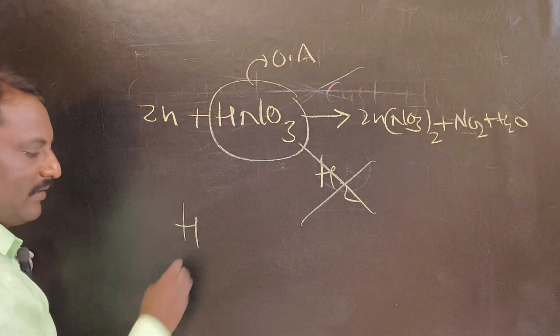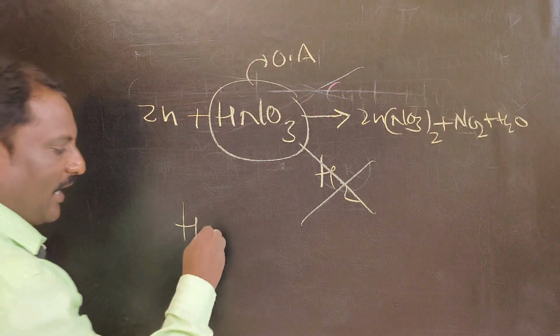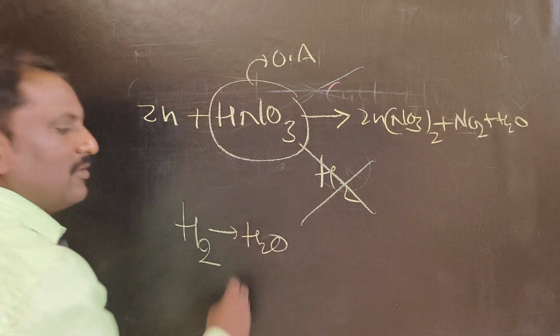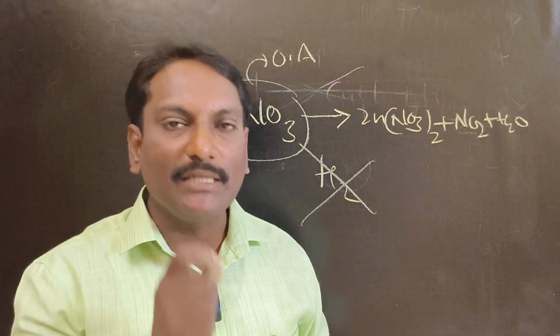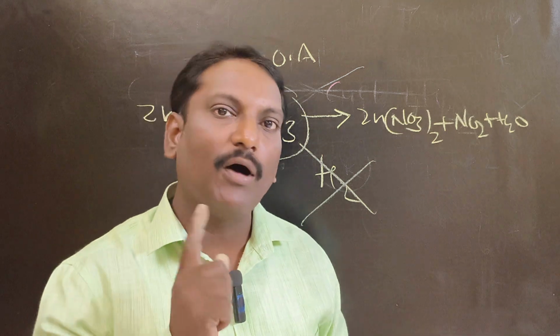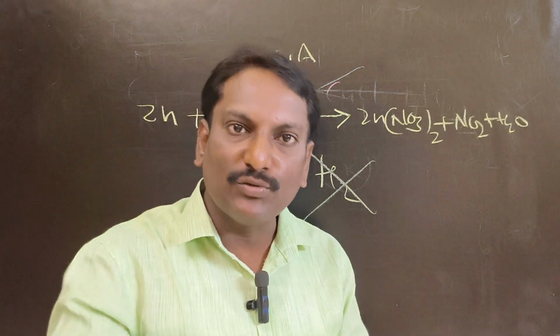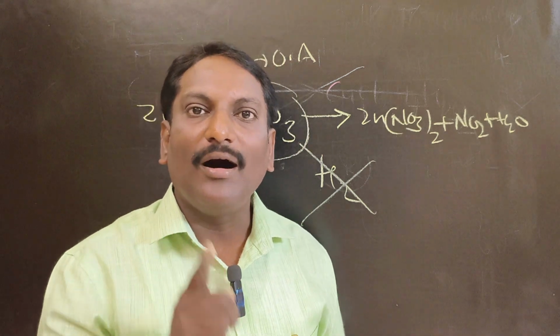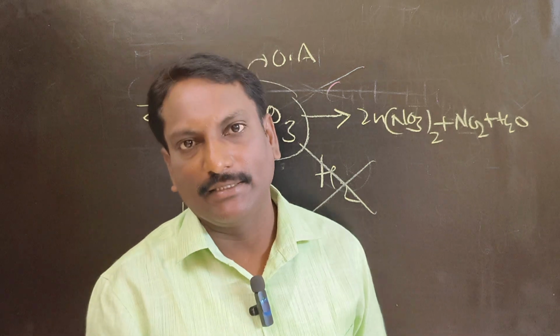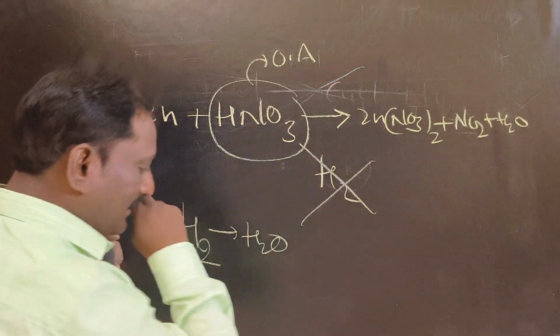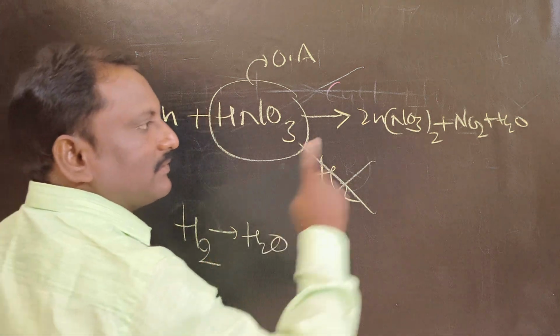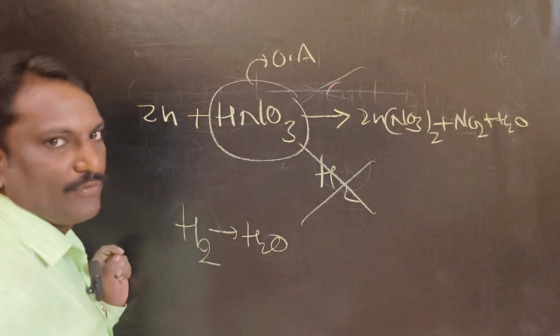There is no evolution of hydrogen gas because nitric acid is a good oxidizing agent. It oxidizes the hydrogen to water. So evolution of hydrogen gas does take place, but within a fraction of a second, the evolved hydrogen oxidizes to water due to the good oxidizing nature of nitric acid. So that's why there is no evolution of hydrogen gas, but you will get water instead of hydrogen.